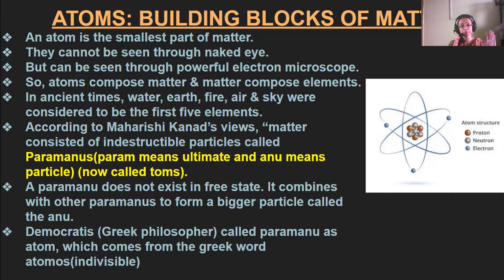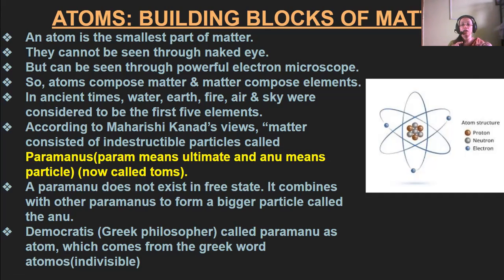You cannot destroy these particles, which are known as paramanus. There are 2 words in paramanus: param and anus. Param means ultimate and anus means particles.